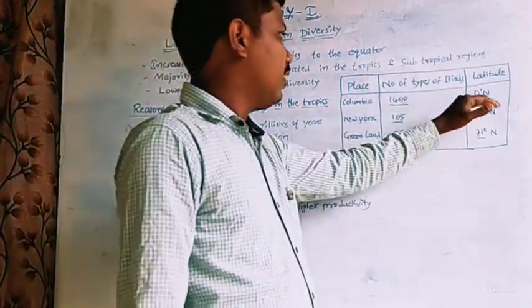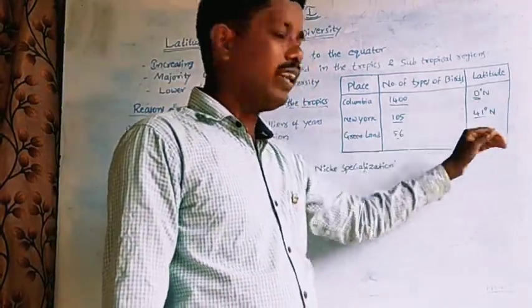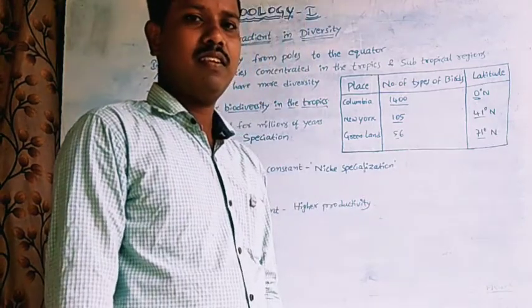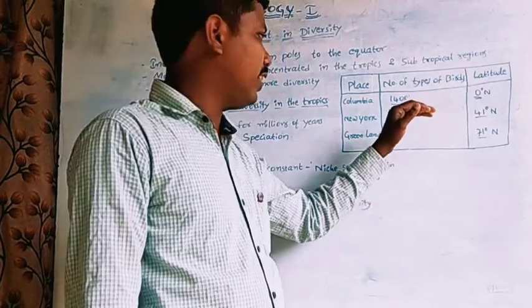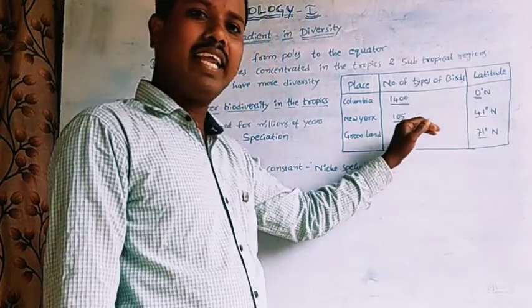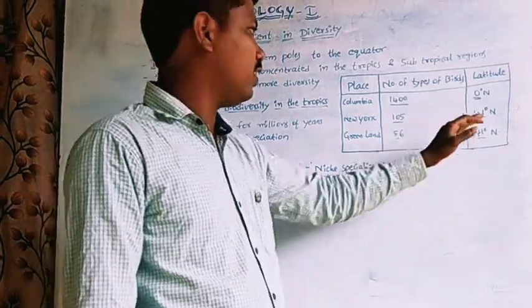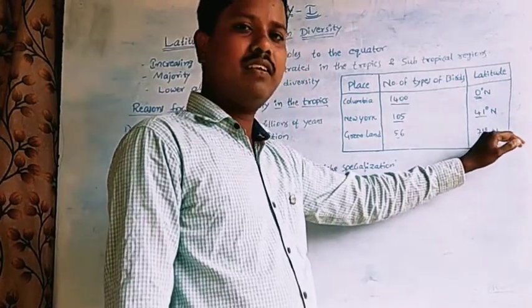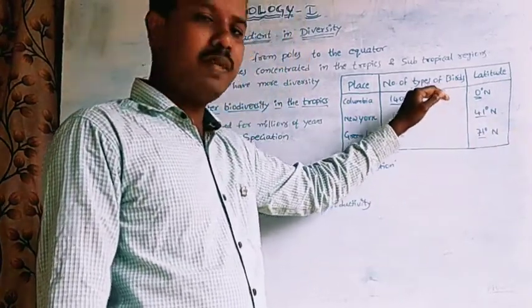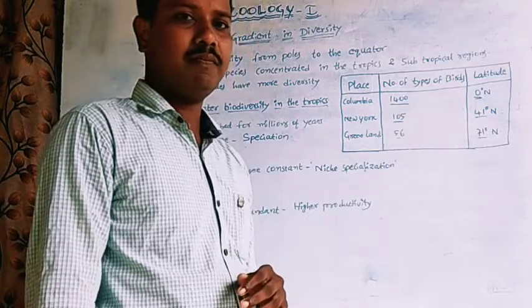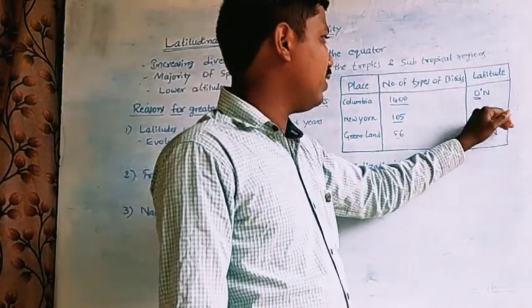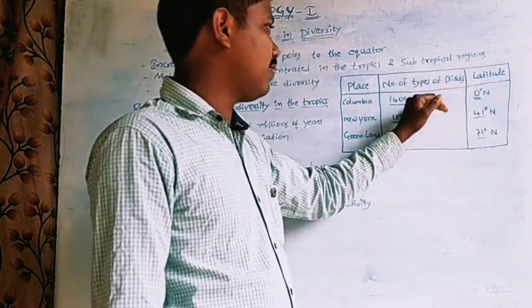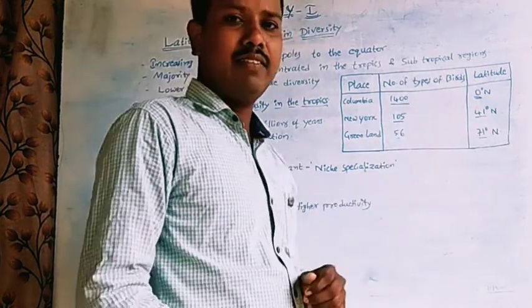So when the latitudes are increased, the diversity of species decreases. When the latitudes are decreased, the diversity of species increases.